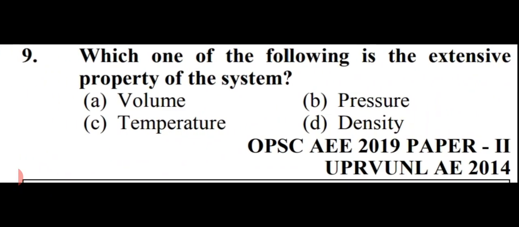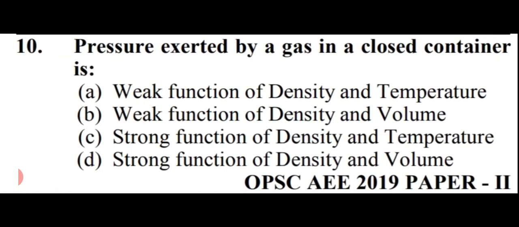Which one of the following is the extensive property of the system? So friends, it is asking about the extensive properties and options are volume, pressure, temperature, and density. So in this case, volume is our extensive property. So option number A is right here, volume. Next question is, pressure exerted by a gas in a closed container is. So the pressure exerted by a gas in a closed container is a strong function of density and temperature. So option number C is right here, strong function of density and temperature. Option number C.